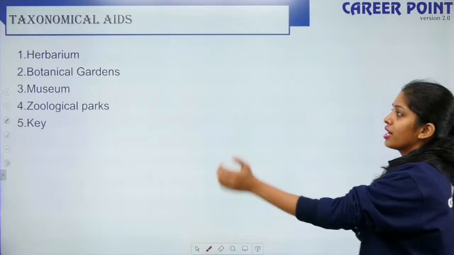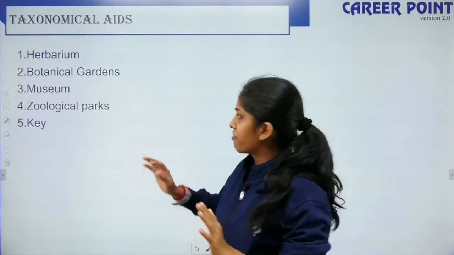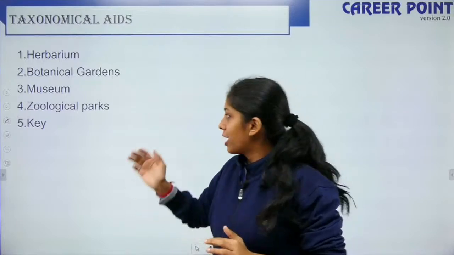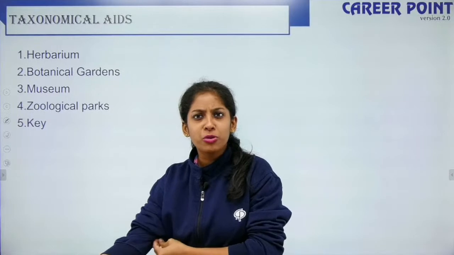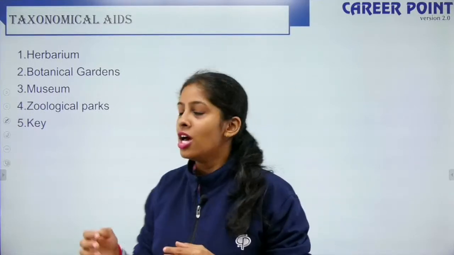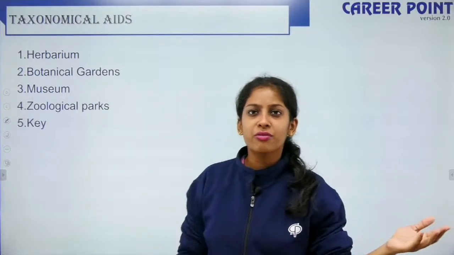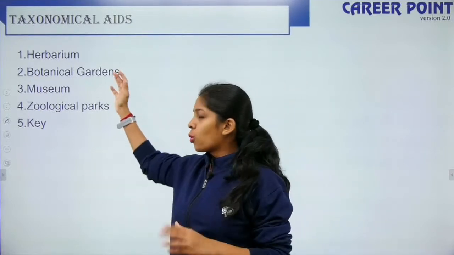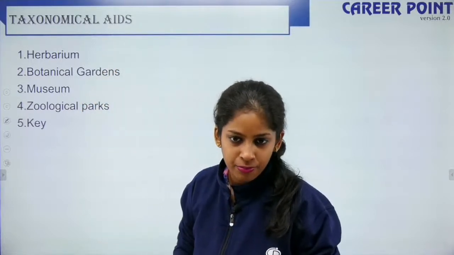The first one is your herbarium, botanical gardens. I hope you have been to botanical gardens and seen enough of them. Yes, there are a few of them. Museum, I hope your school would have taken you to at least one museum, right? We are so fond of museums when we are in school. Museum I think you have done, and zoos, I hope at least everyone would have visited one zoo in your life, where you see caged animals. So what is new to you here is your herbarium and your key, which I will explain, right? Yes?